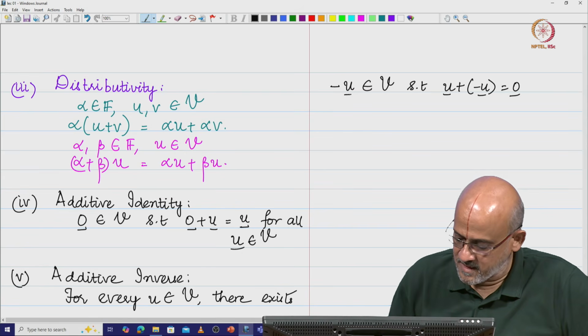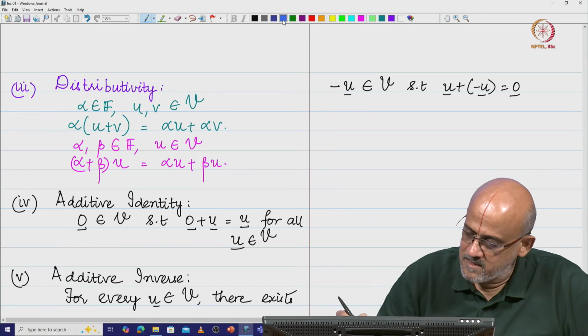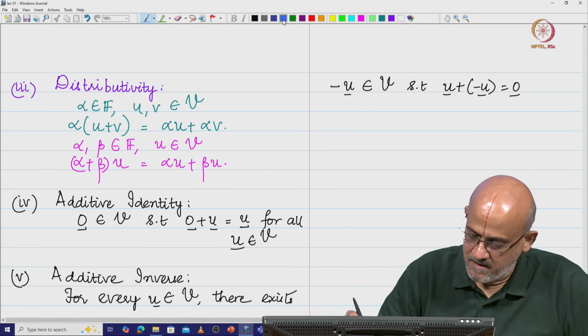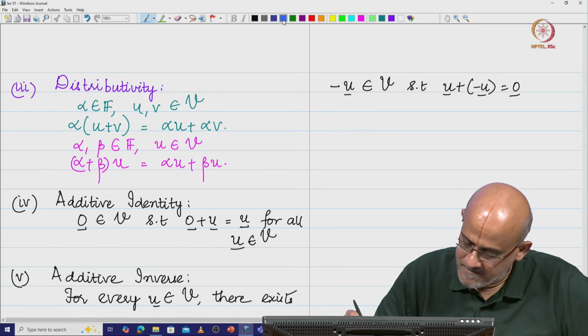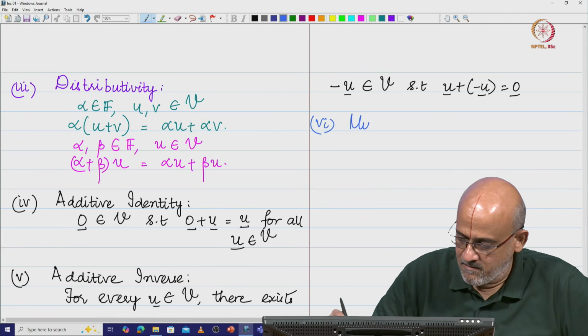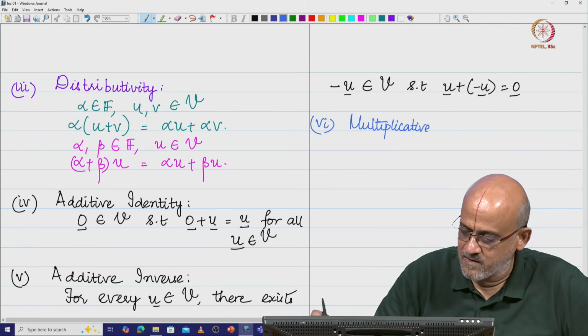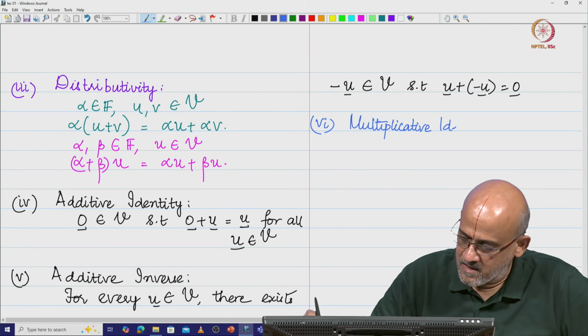Now remember, all these things are vectors, and the last one is basically the multiplicative identity. What does this mean? You have the scalar 1 identity.